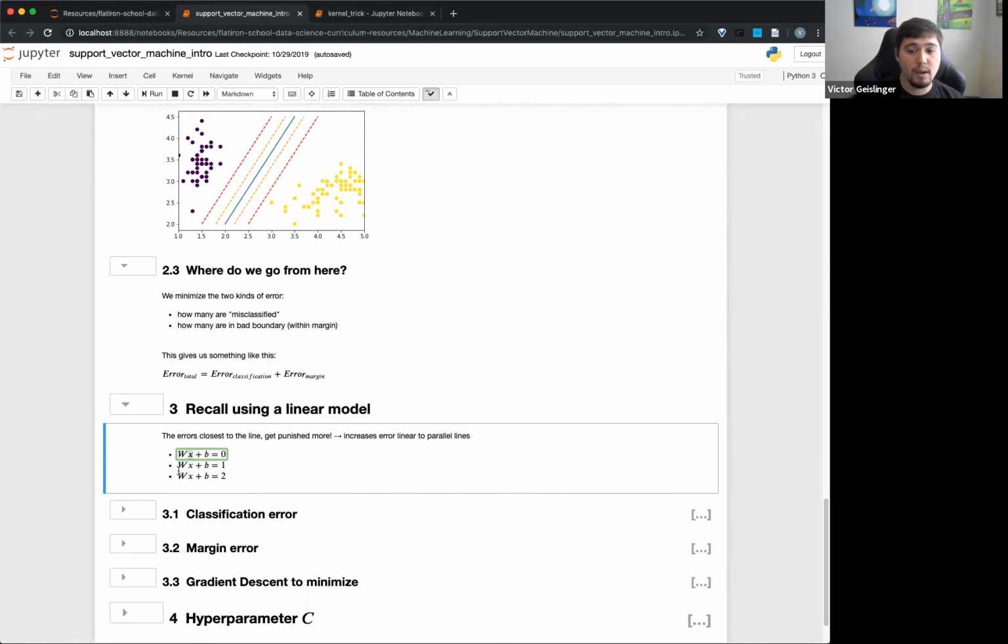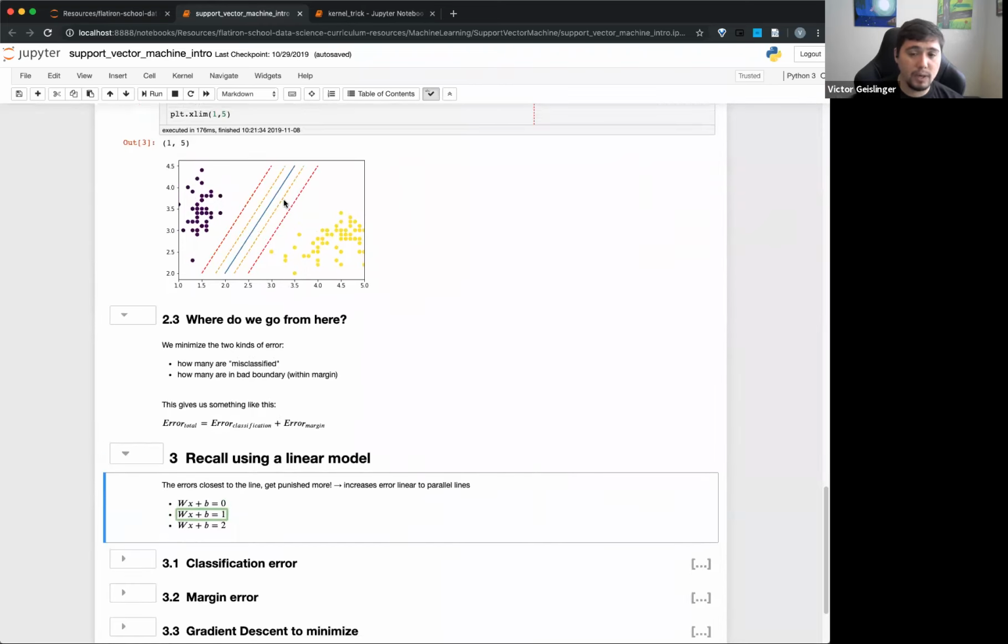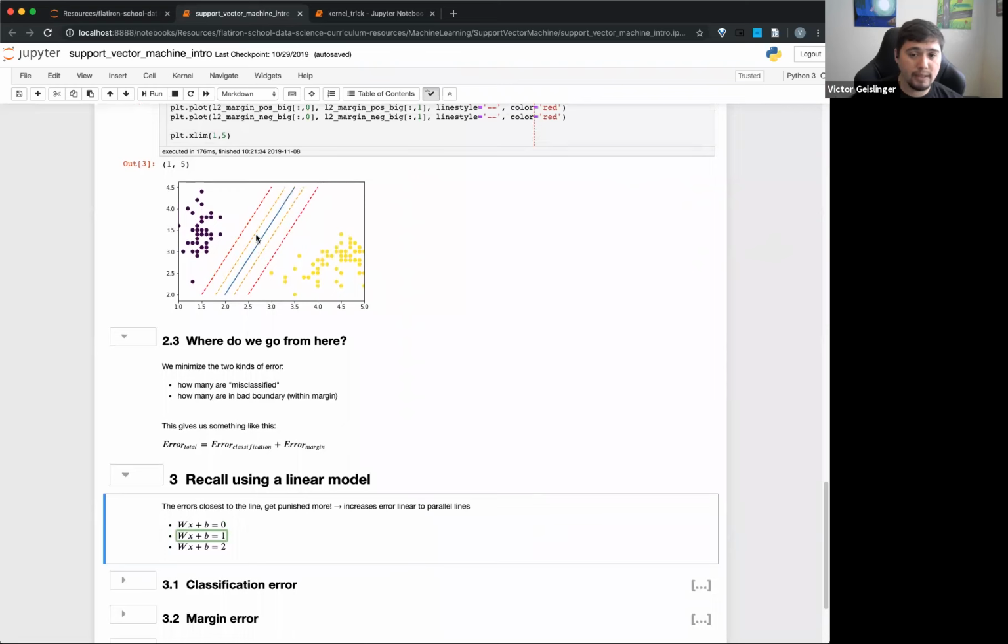Then we can create more linear lines or hyperplanes by saying, okay, we increase it by 1 or we decrease it by 1. For example, this is my line right here, Wx plus B equals 0. The yellow lines would be Wx plus B equals 1, and this red line would be Wx plus B equals 2. Then you'd have the opposite, Wx plus B equals -1 and Wx plus B equals -2. That's how we would define these extra lines going outward, and we can expand it out as far as we want.